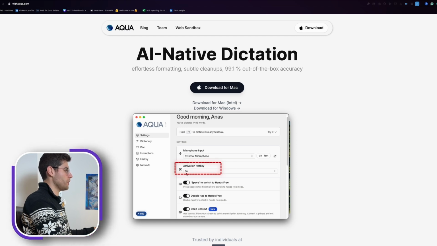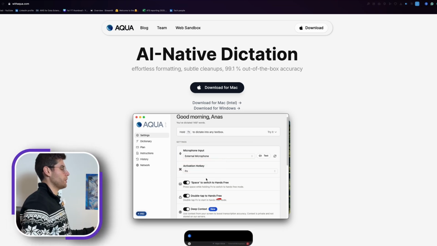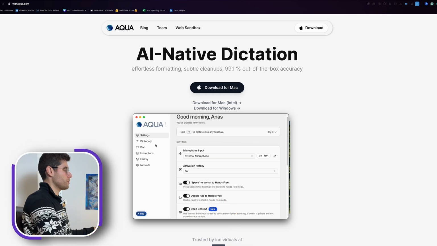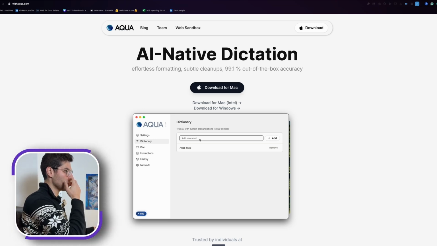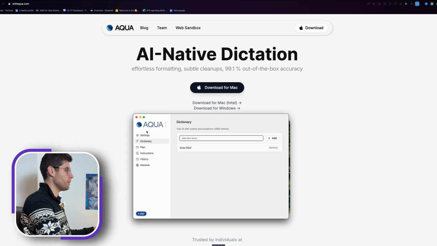So here you have a few things. Just choose the button that you want to start recording. Here I have FN. If you stay pressed on it, it will start transcribing whatever you're saying, as you can see at the bottom. But if you click on it twice, it will keep on recording until you click at the end, and it will just stop. So you have a dictionary as well. Here you can put some specific words that you want the tool to know specifically, so that it doesn't make mistakes on them, especially if there are some specific names or technical words. You can add them in here and things like this.